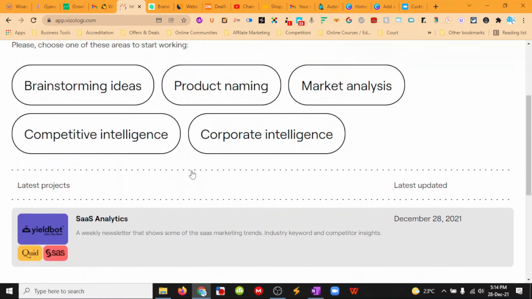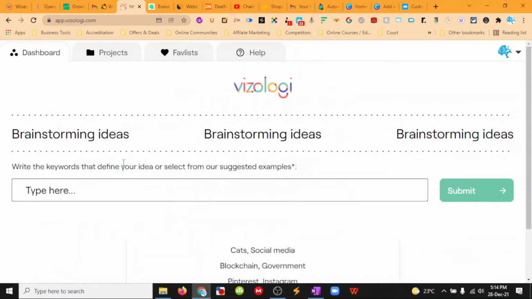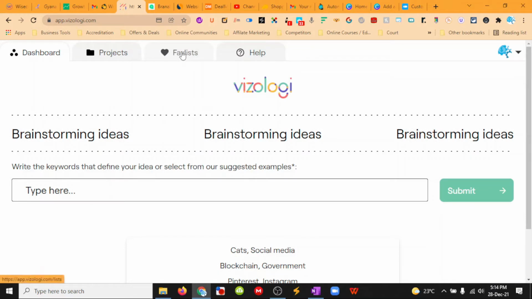So there are missing pieces in that, and I won't be able to show you this really operationally because it doesn't save my past queries. That's a bit of a bummer, and I think remembering past searches should be added on their roadmap. All right, so you can go into Faves Lists and stuff, but it would be good to have past searches remembered there, at least for a period of time if you didn't want to save it off.